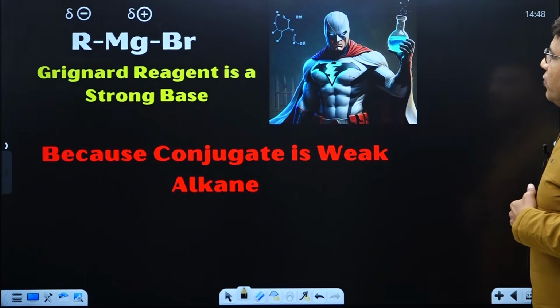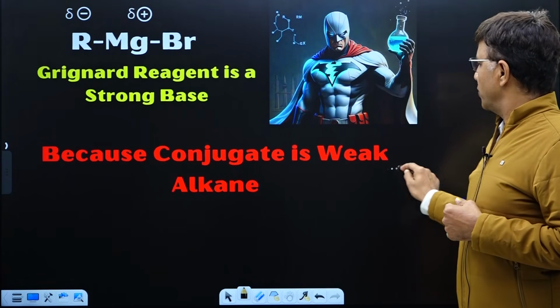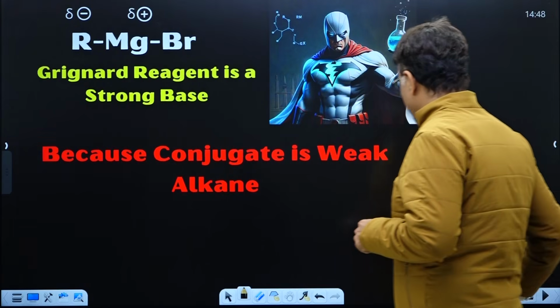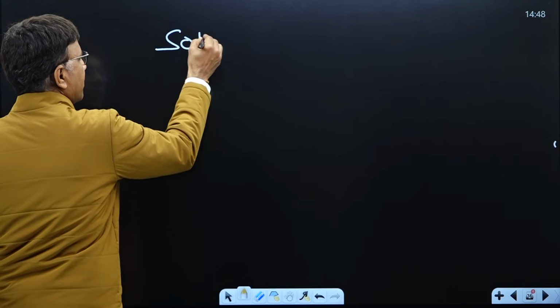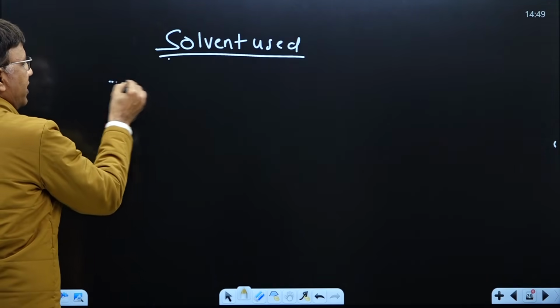I already explained Grignard is a strong base. Why? Because the conjugate acid is the weak acid alkane. Got it? And the solvent used in preparation of Grignard is ether.